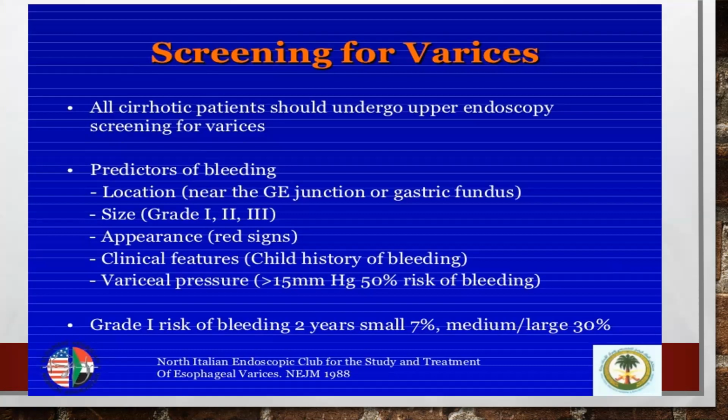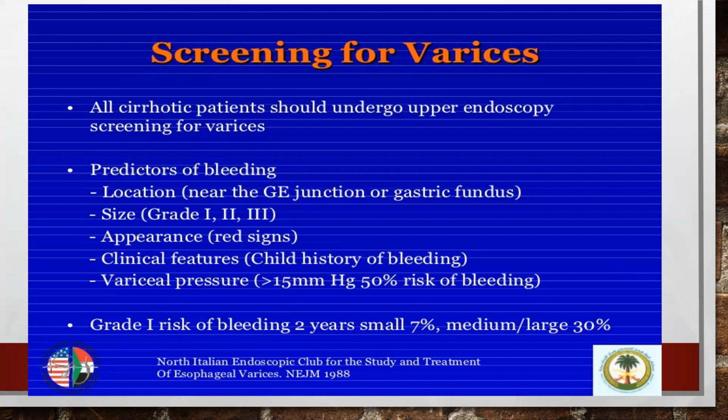So we should start screening for varices. All cirrhotic patients should undergo upper GI scopy to see for varices, and which kind of varices are going to bleed. Varices near the gastroesophageal junction, that is near the gastric fundus, have more propensity of bleeding, and there is a grading of varices according to the size.